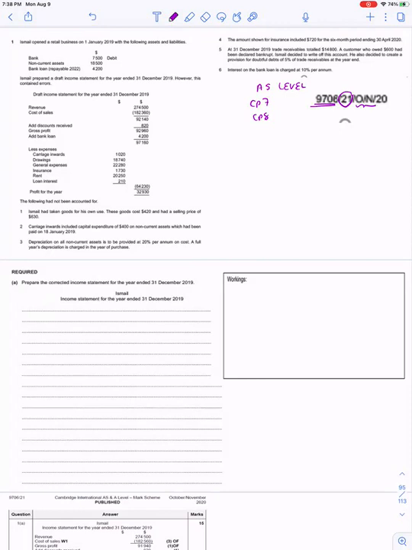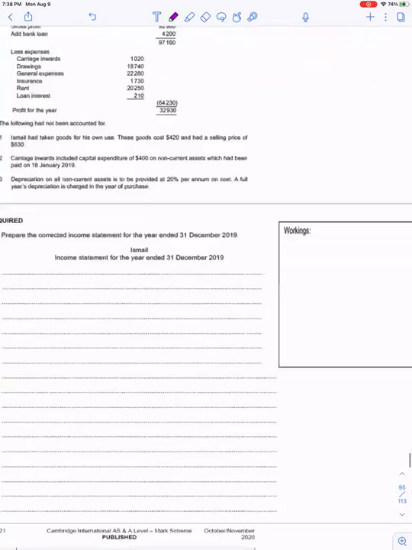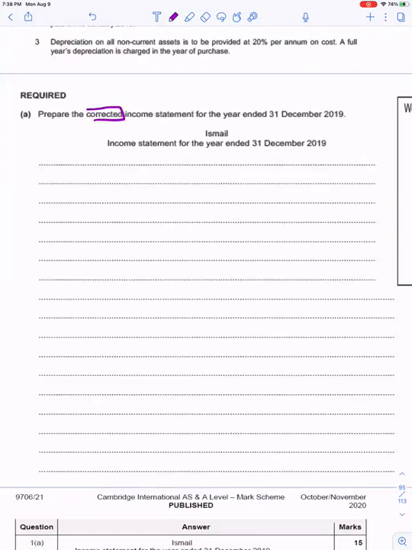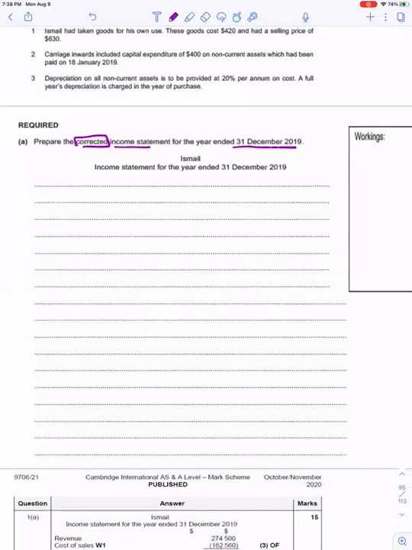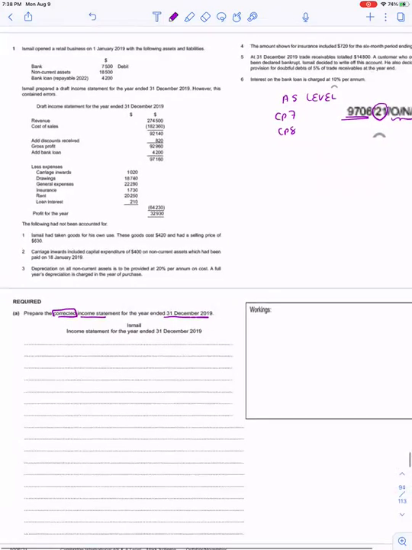Let's go through the sum and see what the sum is telling us. If I see the sum and I see something below it, I see that they have asked me to prepare a corrected income statement for the year ended 31st of December 2019. Since they've asked me to prepare a corrected income statement, it means that they have already prepared one income statement and that income statement is incorrect.